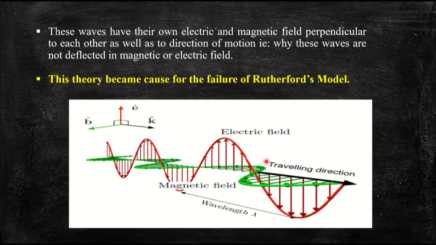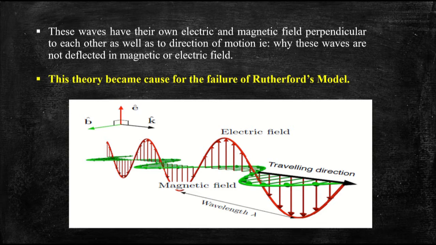So this was a very important point, and this theory became the cause for the failure of Rutherford's model. In our previous lecture we studied why the Rutherford model failed, because of this EM wave theory. If you want to know why this model failed, you can check that lecture. Here I explained clearly why the Rutherford model failed because of EM wave theory.